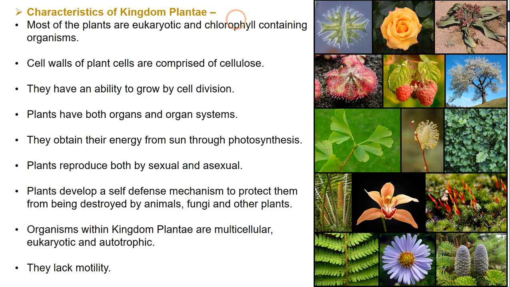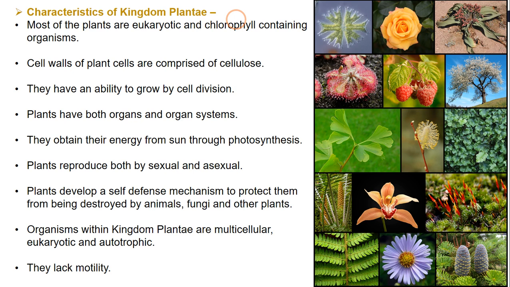Now plants have both organs and organ systems, and as I already told you, they obtain their energy from the sun through the process of photosynthesis. What is the process of photosynthesis? In photosynthesis, the photosynthetic pigment chlorophyll absorbs sunlight.